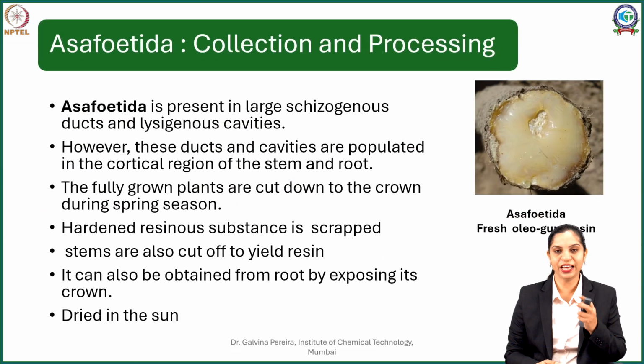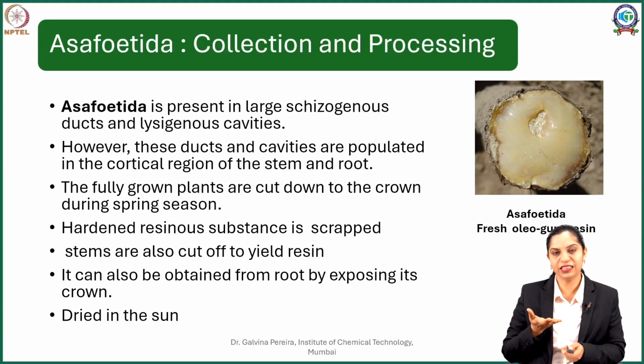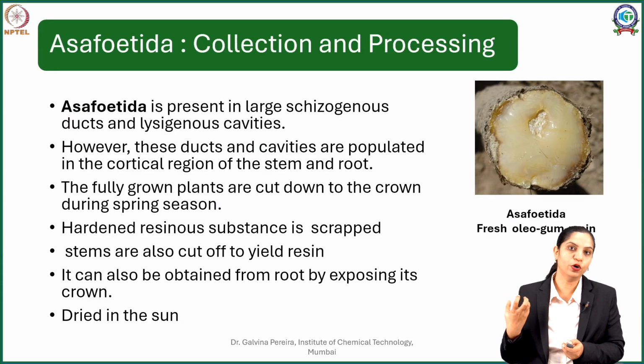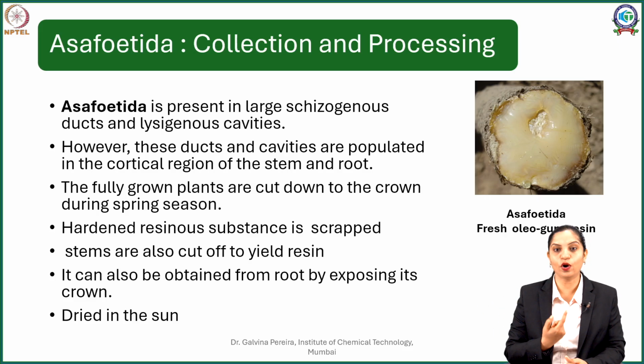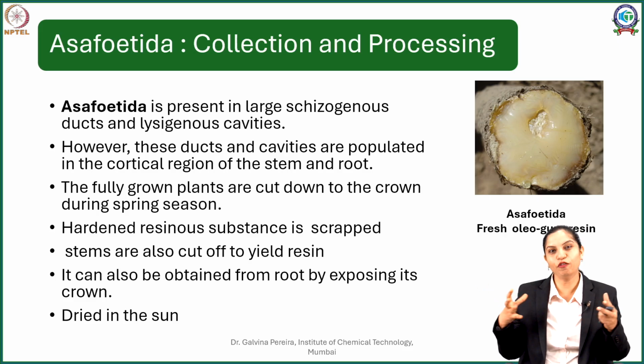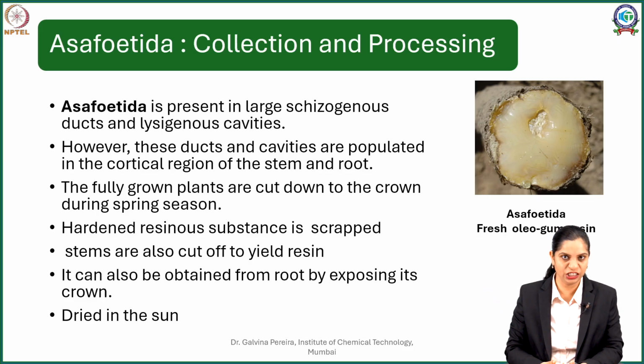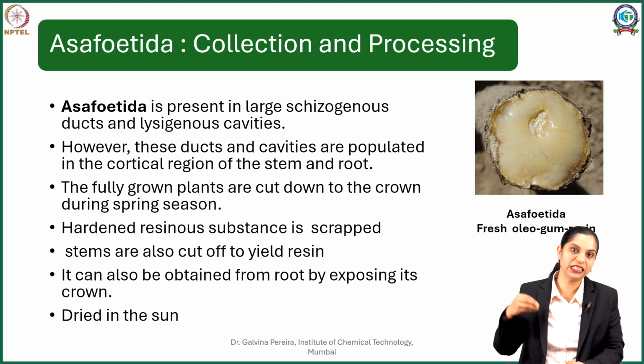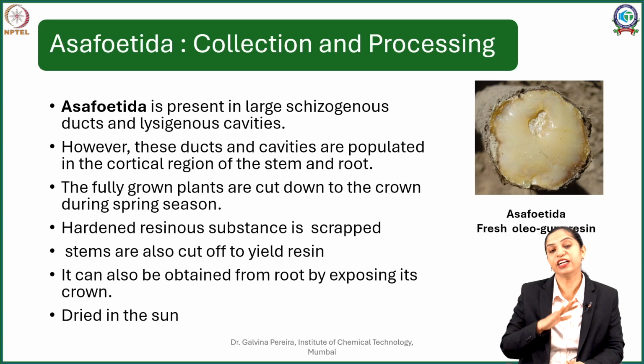Now this asafoetida rhizome, in order to get this particular oleogum resin out of it, is often decapitated. So what happens is, in the cortical region there are numerous schizogenous and lysigenous cavities. Eventually they merge to form what are called schizolysigenous cavities. So your asafoetida is secreted in the schizolysigenous cavities. It is already there, you just have to cut and get it out.